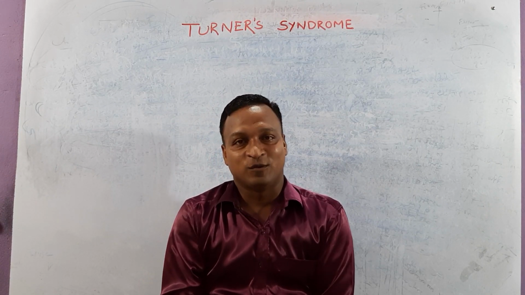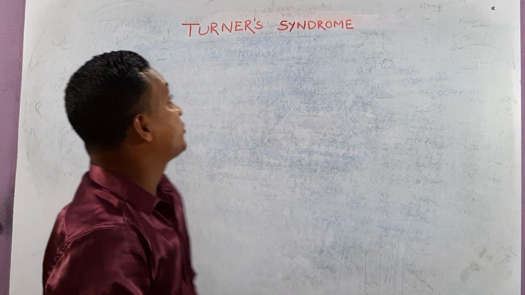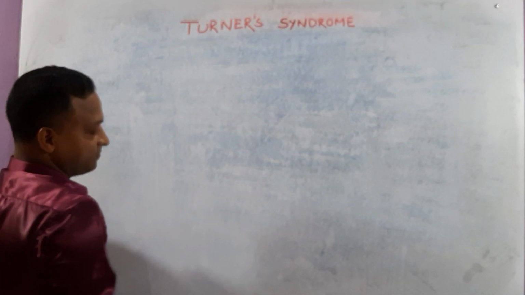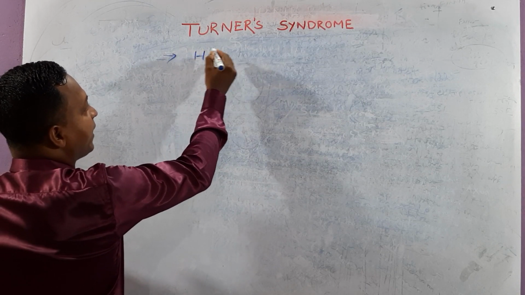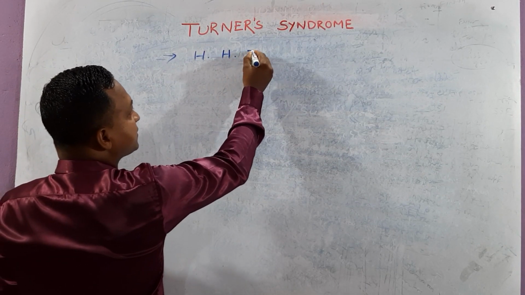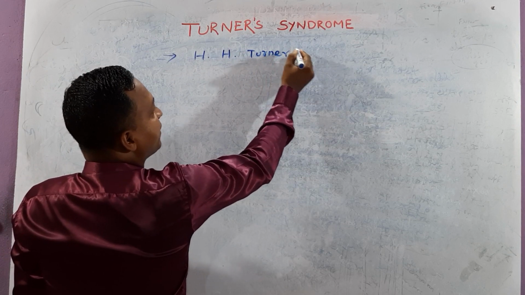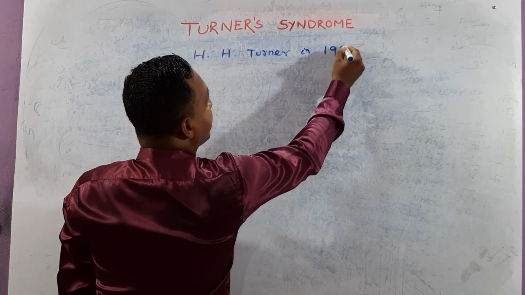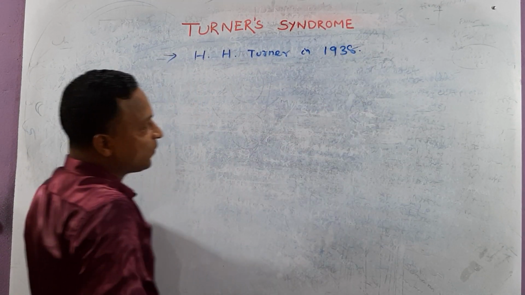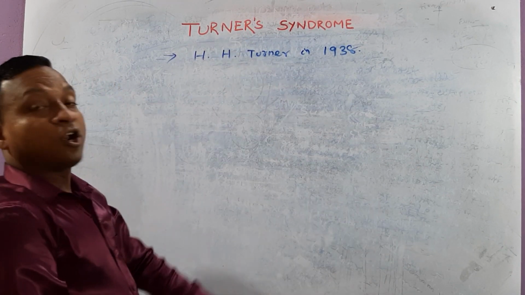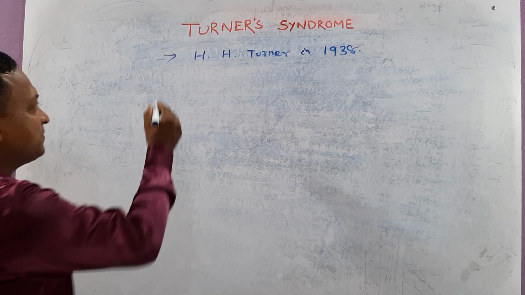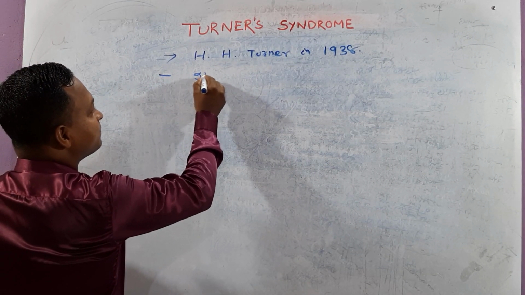Welcome to Cambridge Biology. Today we talk about Turner syndrome. It was identified by Henry H. Turner in the year 1938. According to the name of Turner, it is called Turner syndrome. It is a